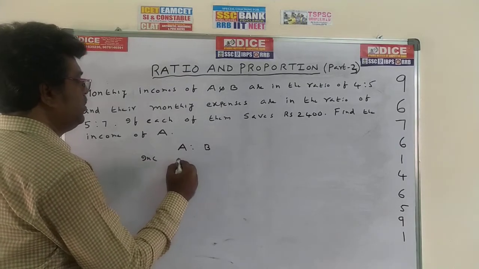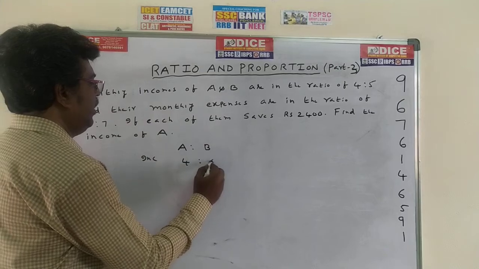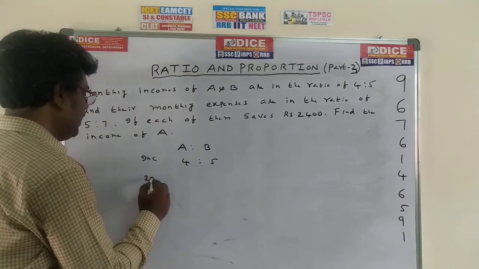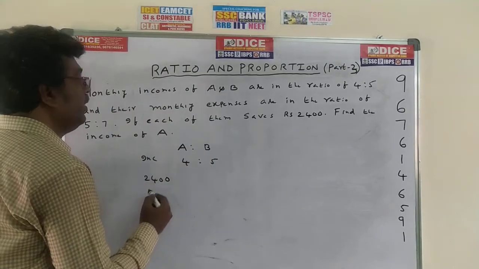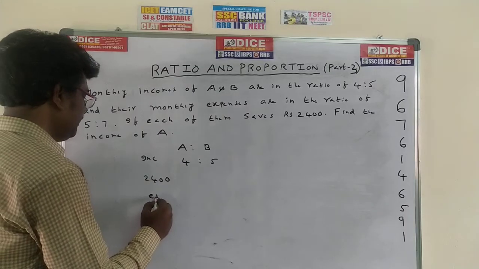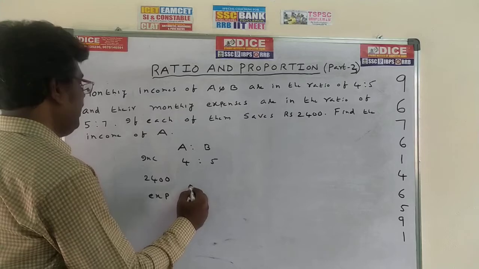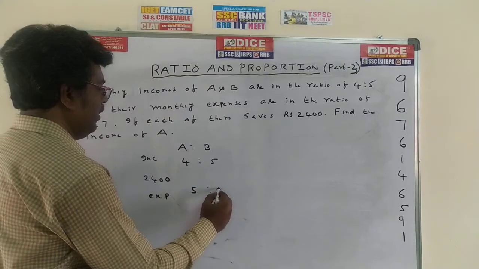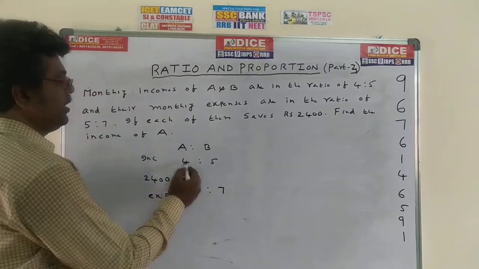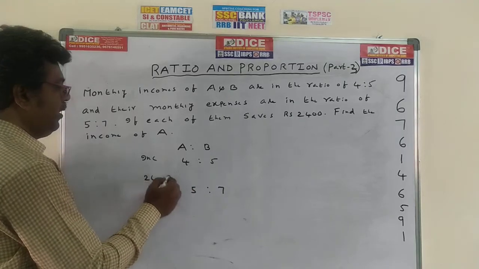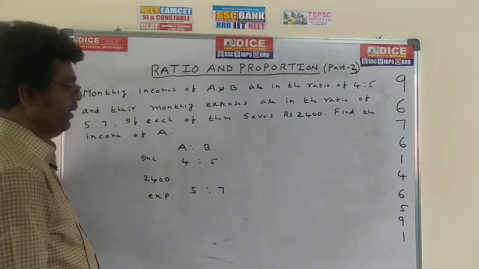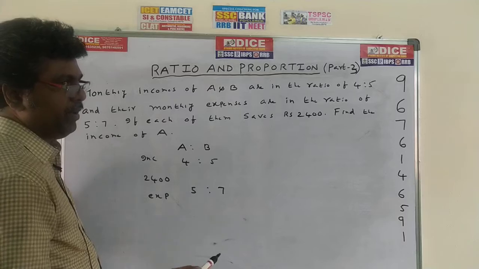What is the incomes ratio? 4:5. How much saving? 2400. Write down here 2400. Expenses ratio is how much? 5:7. As in the previous problem, first ratio 4:5. As it is, I have taken the ratio. Same as the previous problem I am doing.